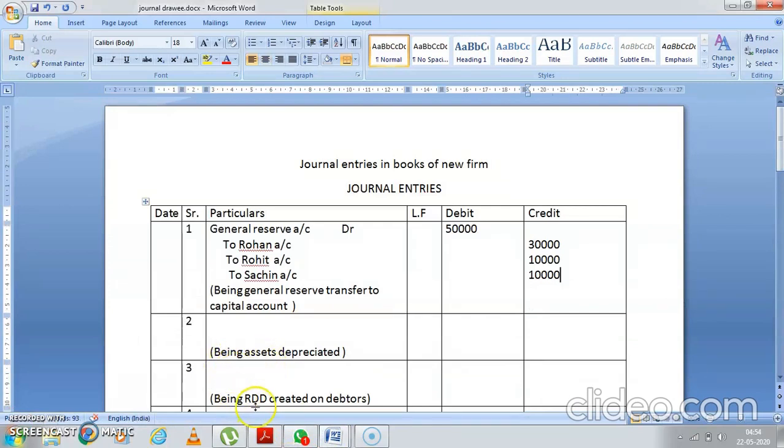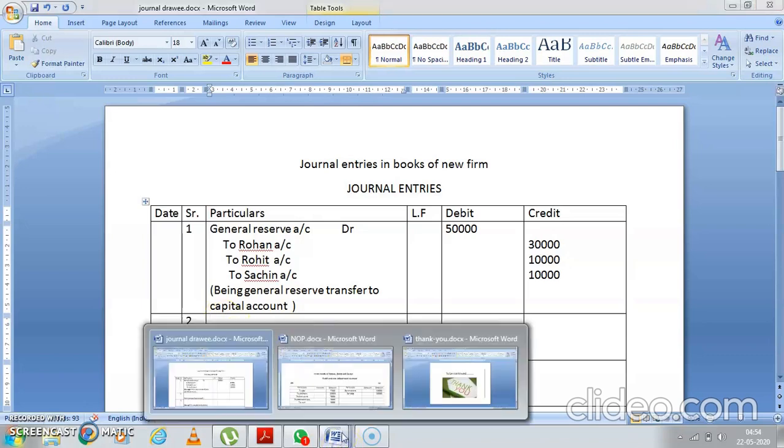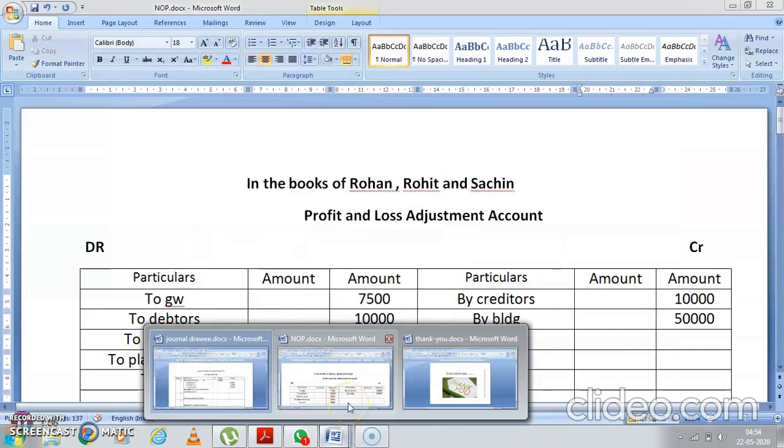So here I have written being RDD created. I told you it can be bad debts also, it can be RDD also. So if you are taking it as RDD, you'll write that way. So I'll write here what will be the journal entry. Yes, see all the items are on your debit side. Can you see it? All on the debit side. So what will be the journal entry?